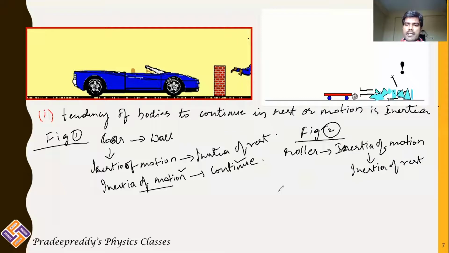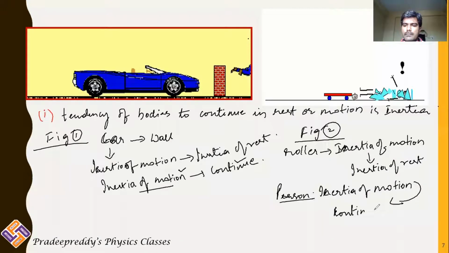But for the person, what happens? He is possessing inertia of motion and he continues to be in motion. That is the reason why, as he continues his motion, he falls down from the roller.